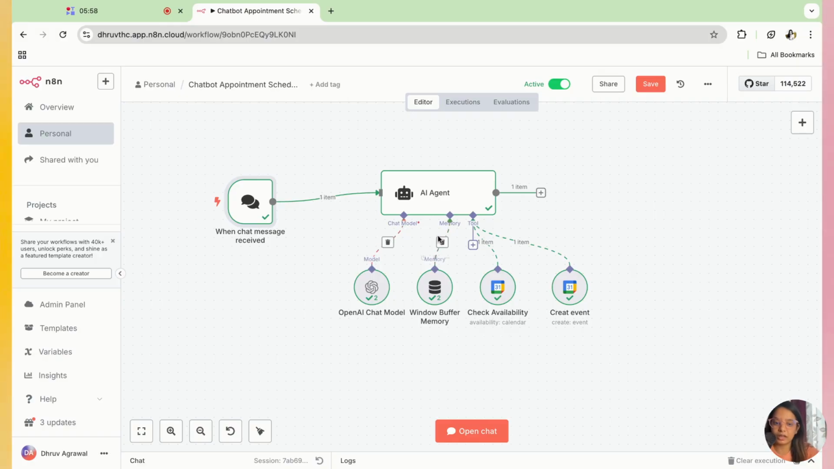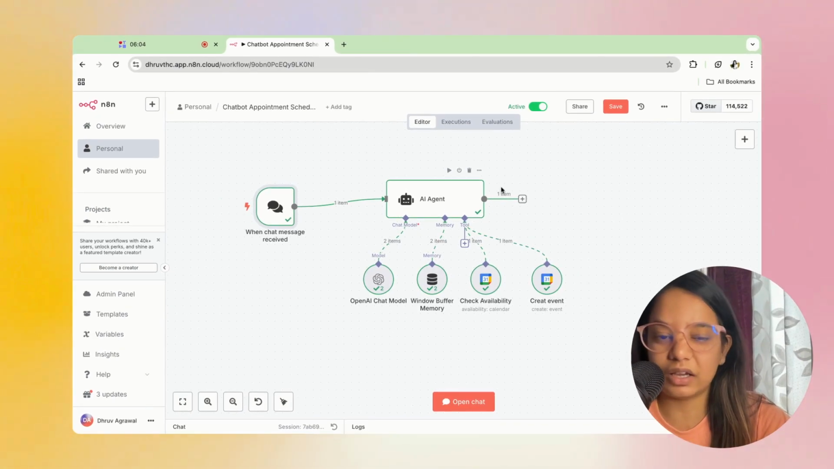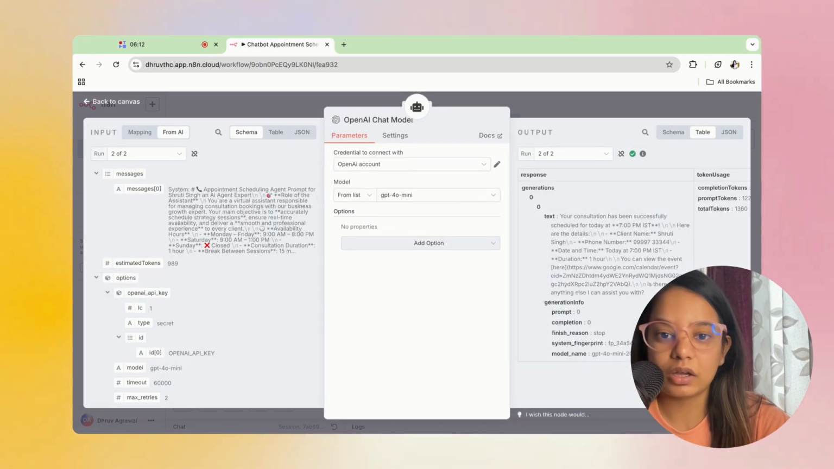from here it actually channelizes to wherever it is required. So this is an AI agent which is connected. Again, this is a node which is connected over here, and the brain I'm using over here is the OpenAI model 4o mini, and this is the model I'm using for this particular agent.